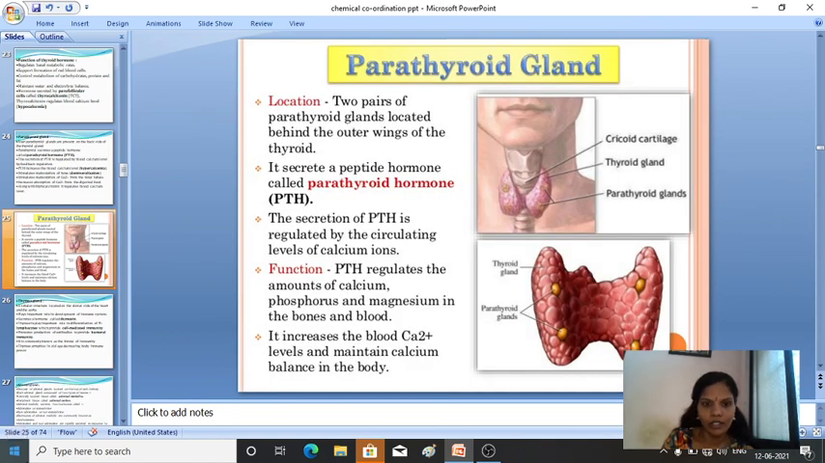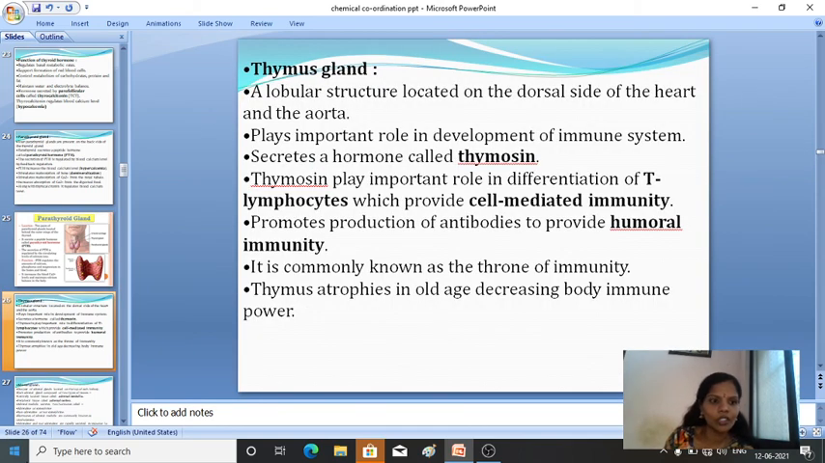Parathyroid gland is clear to you. So next we'll move on to another gland, that is the thymus gland. Thymus gland is a lobular structure which is located on the dorsal side of the heart.